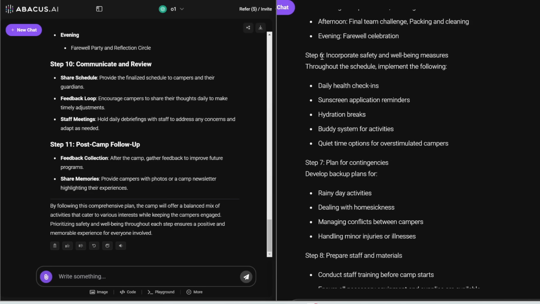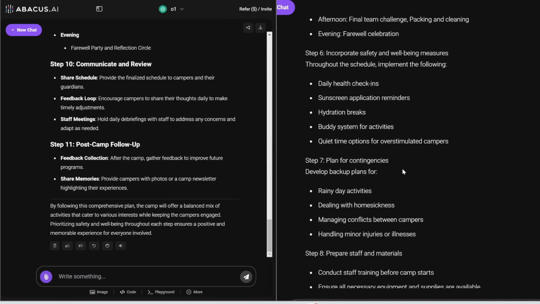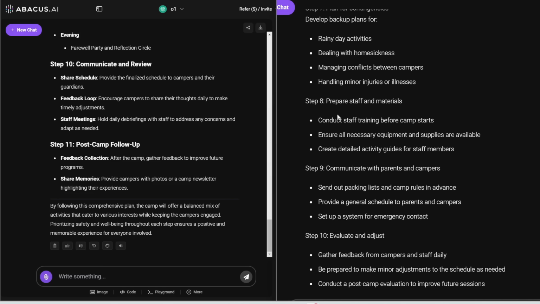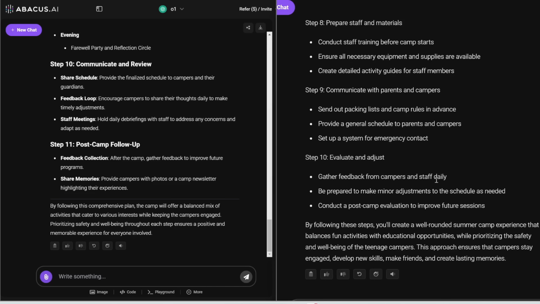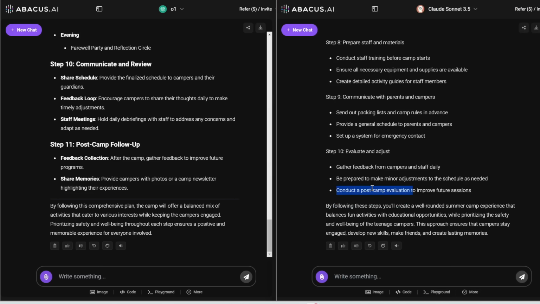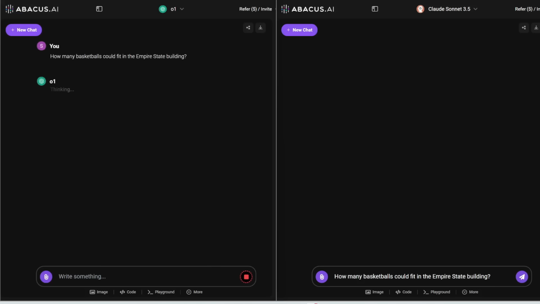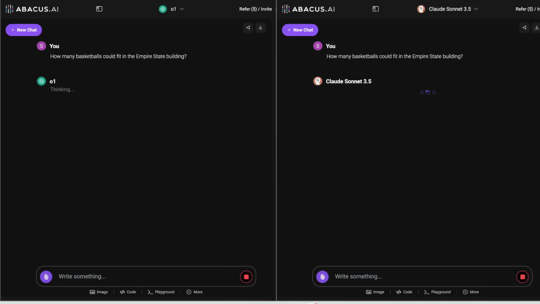of the camp. And then here it says incorporate safety measures, plan for contingencies, prepare staff and materials, etc., evaluate and adjust. And I do see how here it says conduct a post-camp evaluation, similar to what we see for O1's response. So not bad. I'm also quite impressed by Claude 3.5's response. However, if I were to give the point just to one of these, I do prefer O1's response a bit more. All right, next prompt, how many basketballs could fit in the Empire State Building?